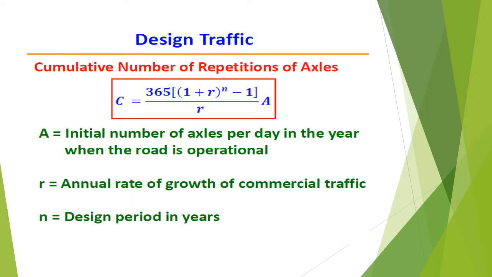The cumulative number of repetitions of axles during the design period may be calculated using the formula C equals 365 into (1 plus r) raised to n minus 1, divided by r, into A, where A is the initial number of axles per day in the year when the road is operational, small r is the annual rate of growth of commercial traffic, and small n is the design period in years.